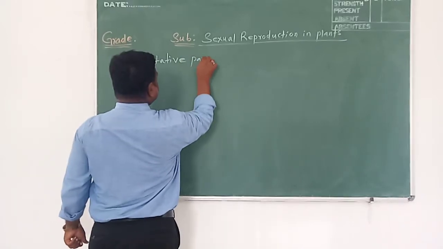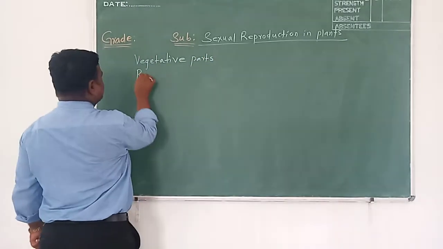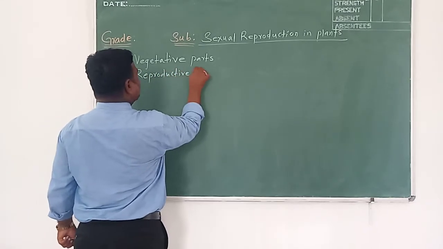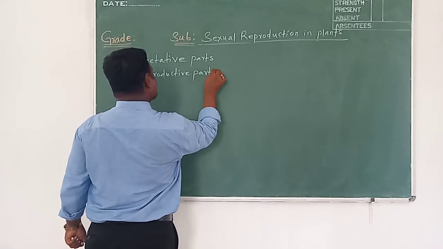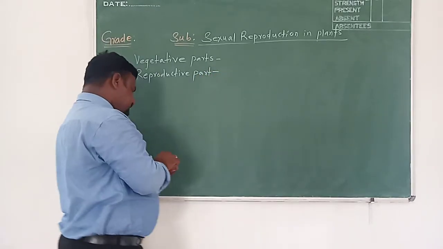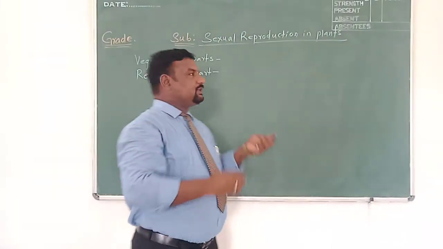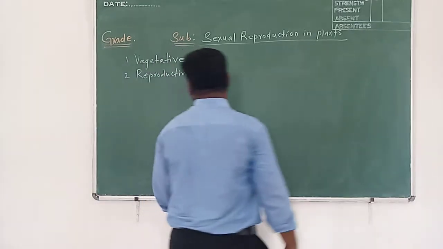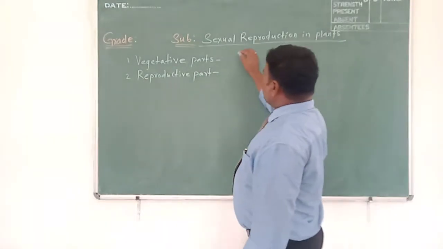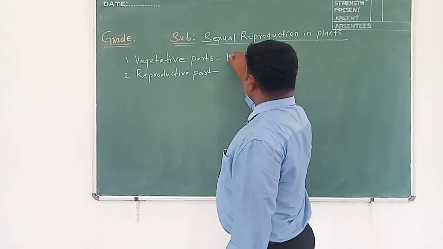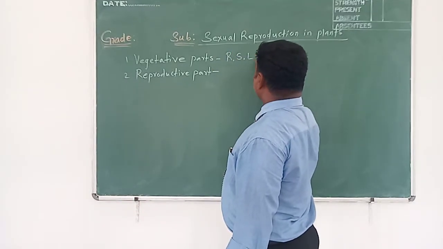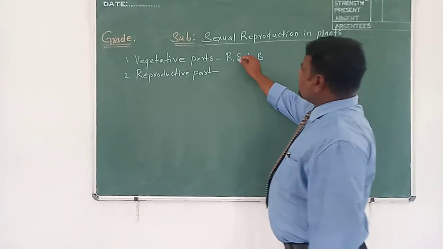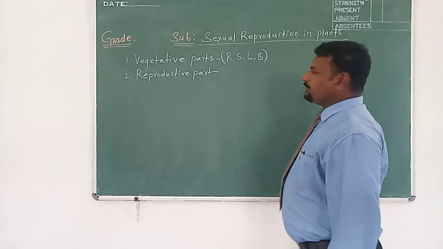In plants, the parts are classified into two categories: vegetative part and reproductive part. What are the vegetative parts of a plant body? Vegetative parts such as roots, stem, leaves, branches.